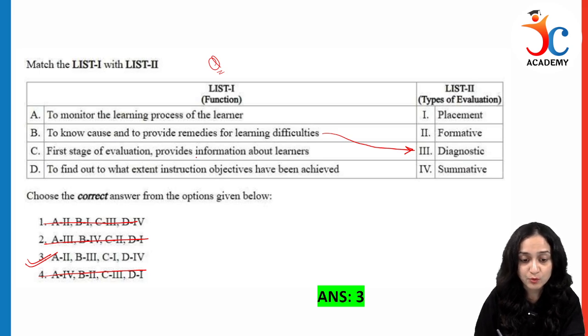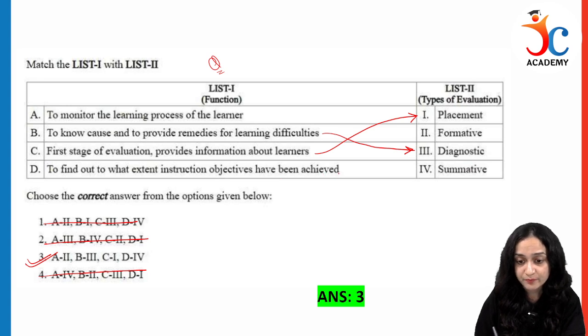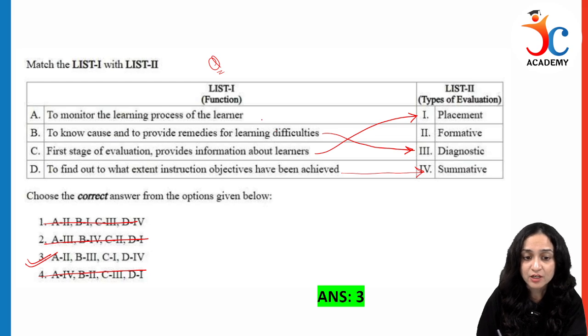First stage of evaluation provides information about the learners. First stage is placement. To find out to what extent instructional objectives have been achieved, when we have to see objectives achievement, it is summative, and to monitor the learning process, it is formative, and option number 3 is the correct answer.